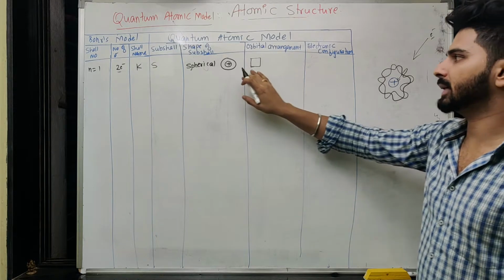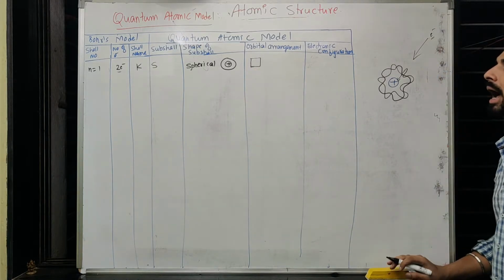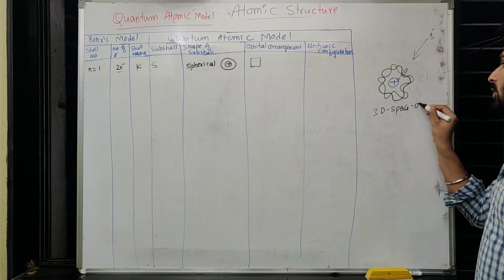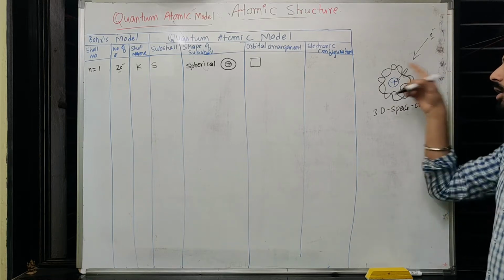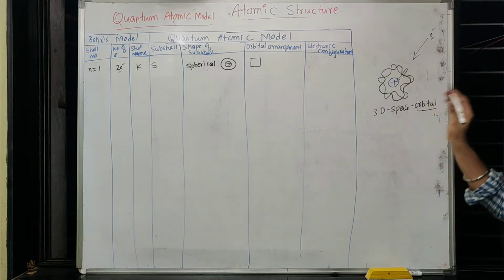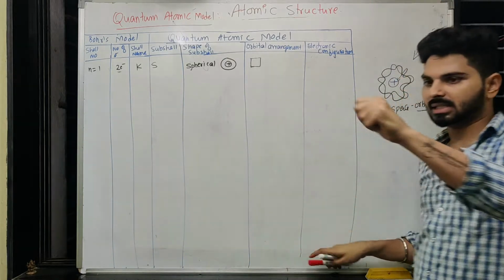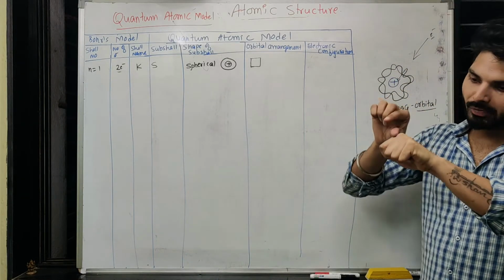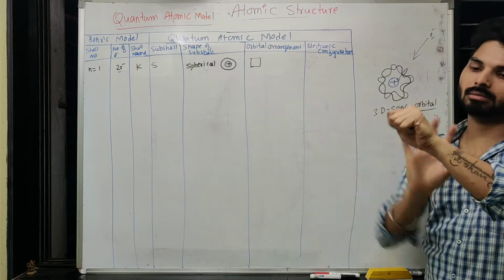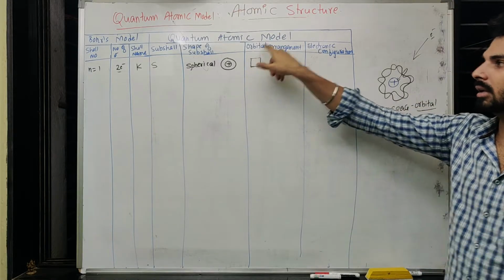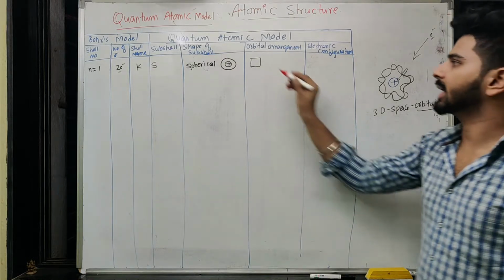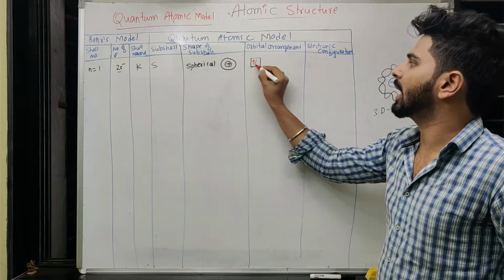I represent that 3D space as one box like this, and that 3-dimensional space is called an orbital rather than an orbit. When I say orbit, that is a circular path. When I say orbital, that is a 3-dimensional space inside the atom. If I consider this as the nucleus, and after some distance all this volume will be considered as the 3D space, that is the orbital. Orbital is 3-dimensional space inside the atom, where we can expect 2 electrons. They must have opposite spin.